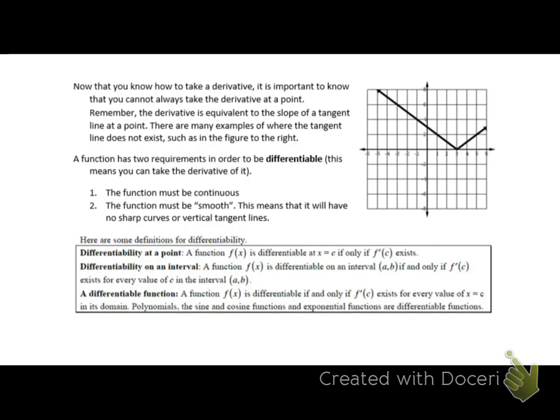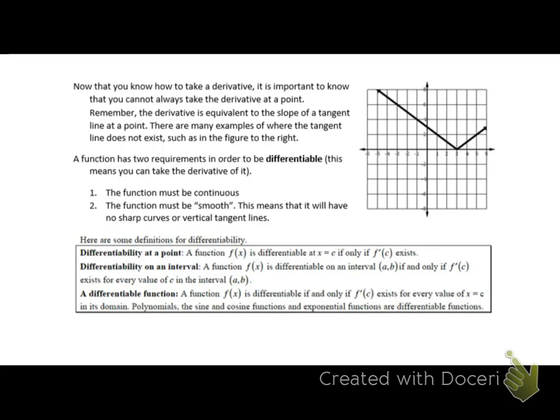Because they're two opposing lines coming together. So they don't have the same tangent line. So if they don't have the same tangent line and that tangent line doesn't exist, you can't take the derivative there. Because the derivative is the slope of the tangent line. Tangent line doesn't exist, the derivative doesn't exist.